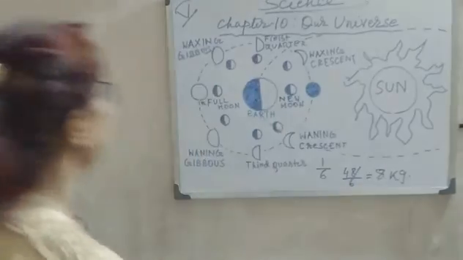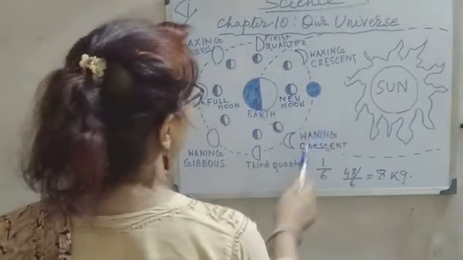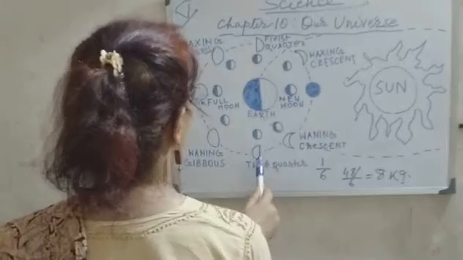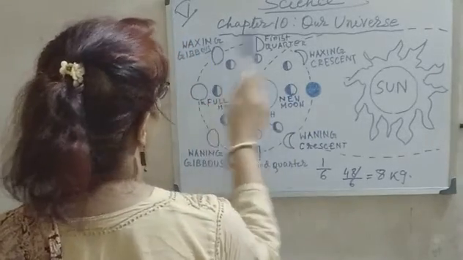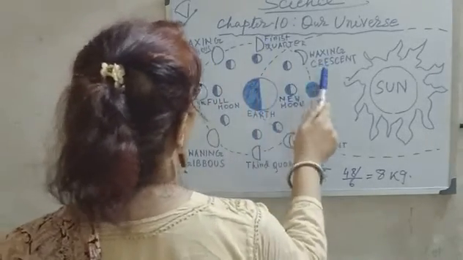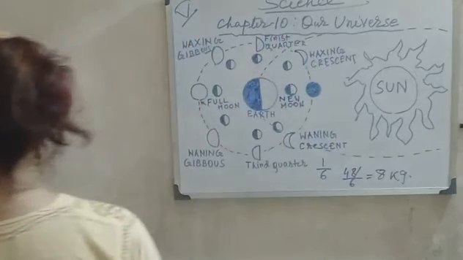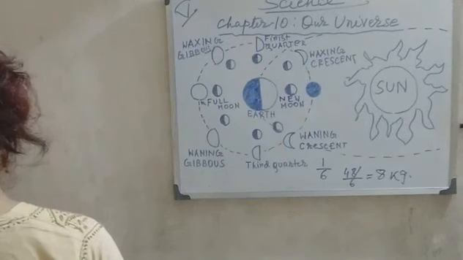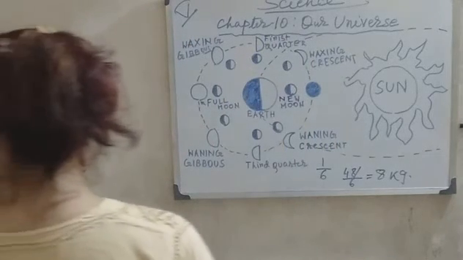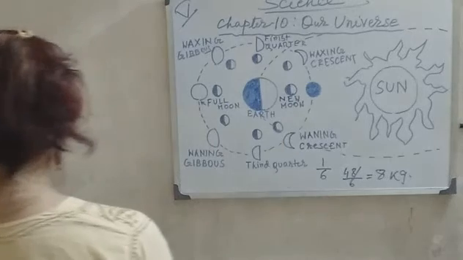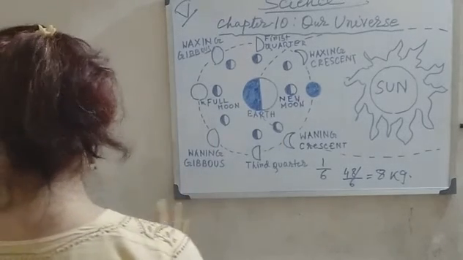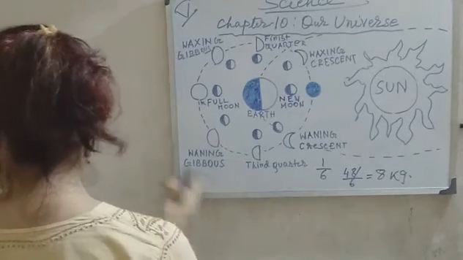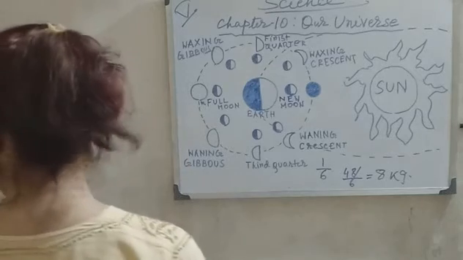And there are some other phases. You can see waning crescent, third quarter, waning gibbous, waxing gibbous, first quarter, waxing crescent. Actually, when one side of the moon is dark and the light part is growing, then the moon is referred to as waxing.